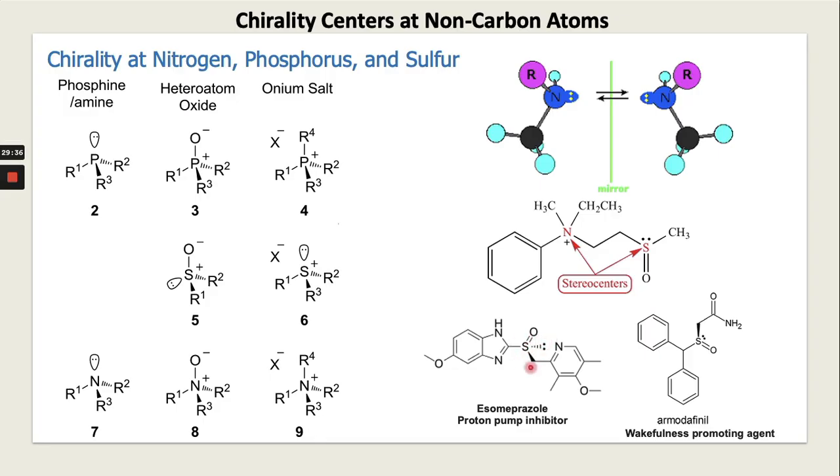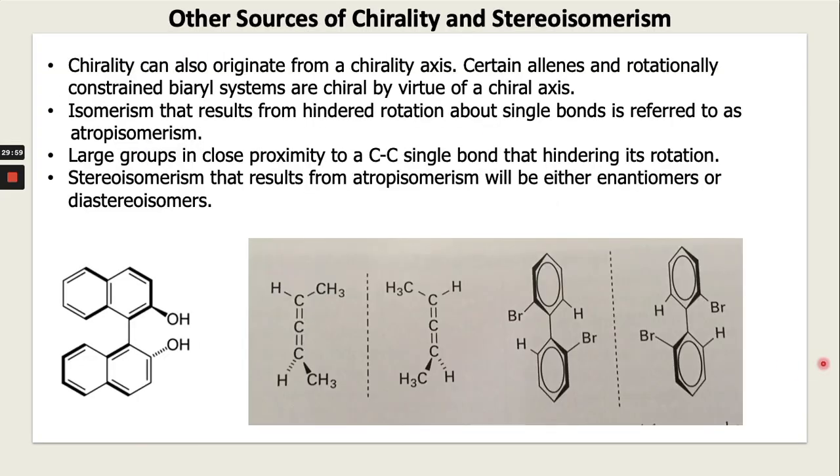They have the chirality because of this lone pair. So esomeprazole, which is a PPI inhibitor, has chirality because of this sulfur. And this one is armodafinil, which is the wakefulness-promoting agent. The chirality is because of this lone pair of electrons on a sulfur.